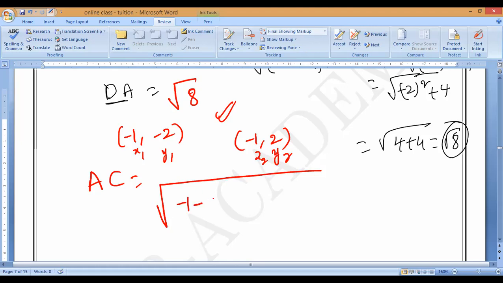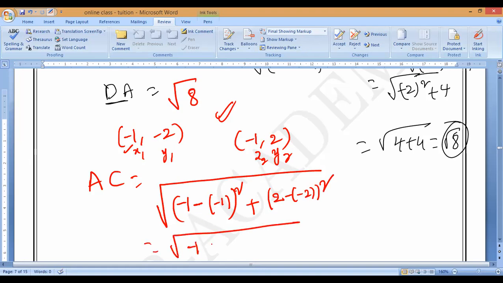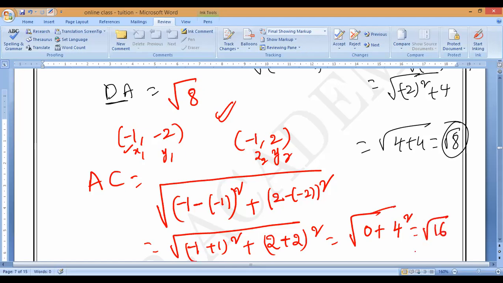Minus 1 minus of minus 1 whole square plus 2 minus minus 2 whole square. Minus 1 plus 1 gets cancelled. It is 0. 2 plus 2, 4 square. 4 square value is 16. Root 16 is 4. AC is 4.